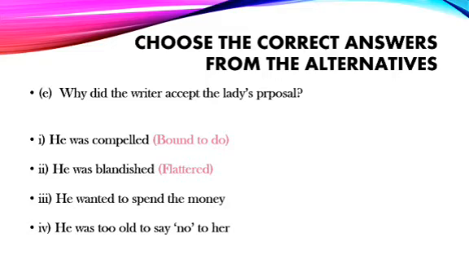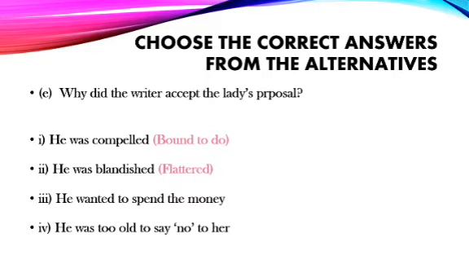Number E. Why did the writer accept the lady's proposal of going for a luncheon? Let us see the options. He was compelled. Was he bound to go there? No. He was blandished. Blandished means flattered. Yes, he was flattered. He wanted to spend the money. No, he was not in a position to waste money like that.